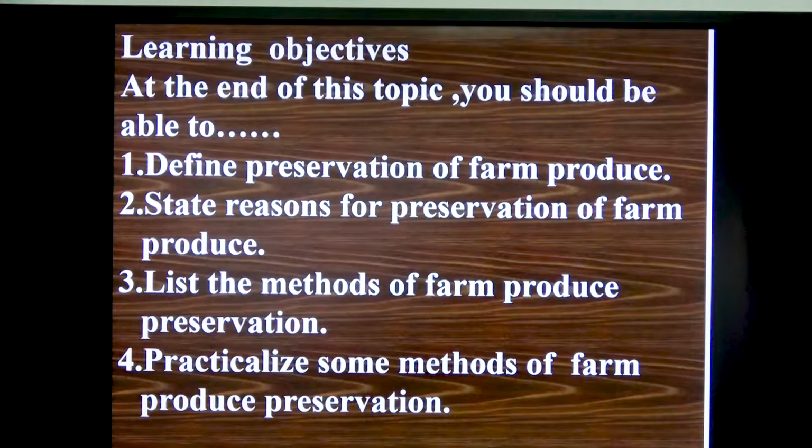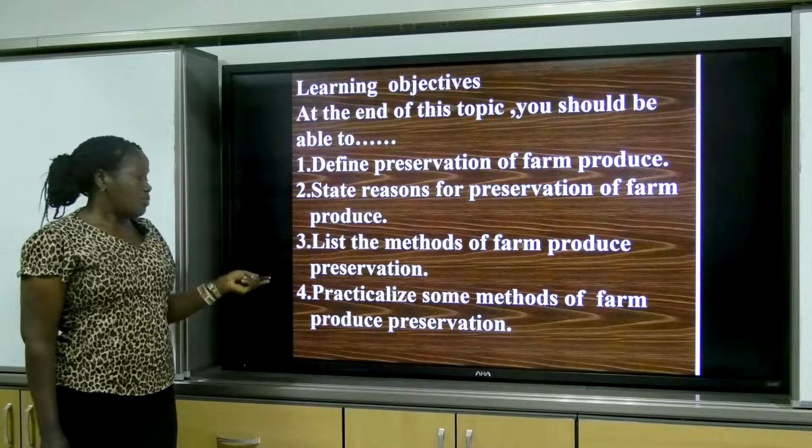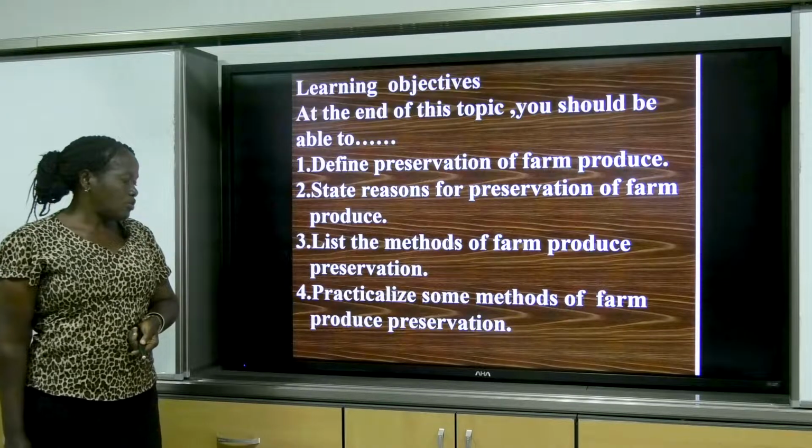Now, before we go into that, we have to check our learning objectives. Look at our objectives. We have to define preservation of farm produce. You state the reasons for preservation of farm produce. We now list the methods of farm produce preservation. Then particularize some methods of farm produce preservation.